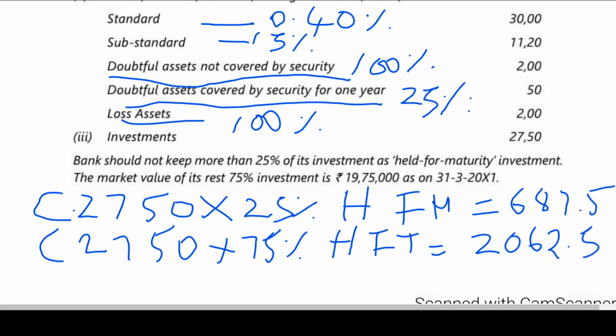This is 2062.5. Now this is to be considered with three zeros omitted.